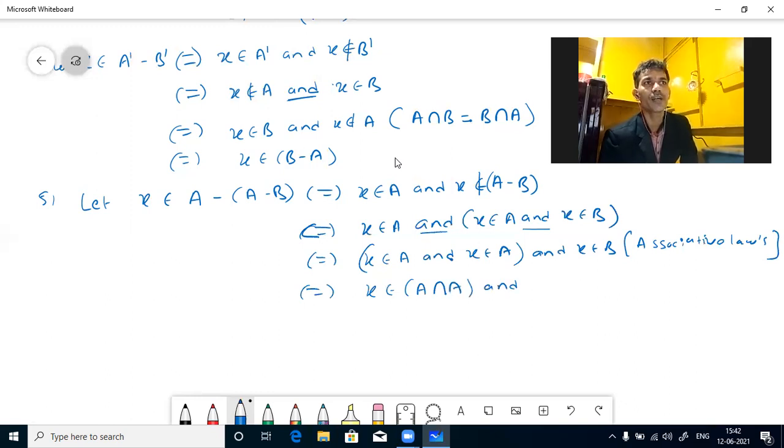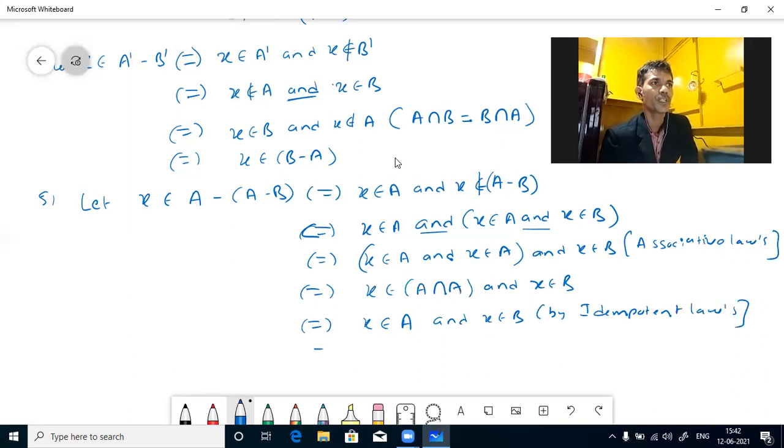Now X belongs to A and X belongs to A means A intersection A. Here we can apply the idempotent law. When you perform intersection on the same sets, it will be A only. So by the idempotent law, X belongs to A and X belongs to B is there finally.